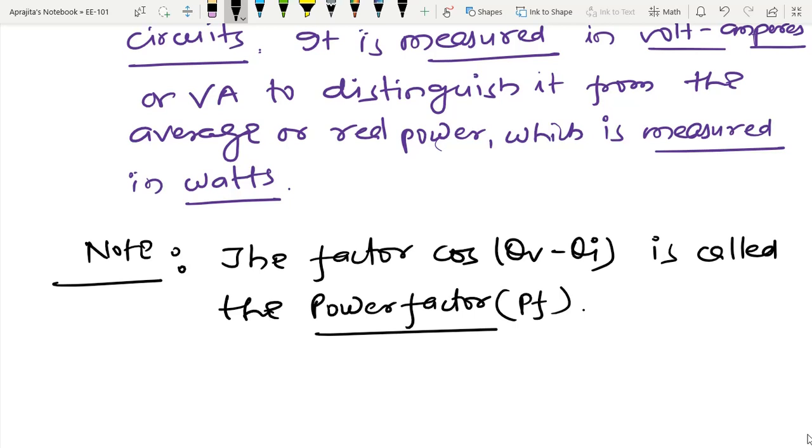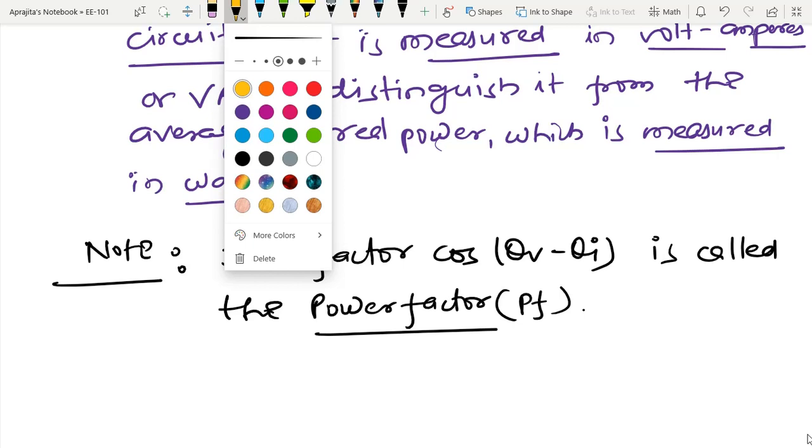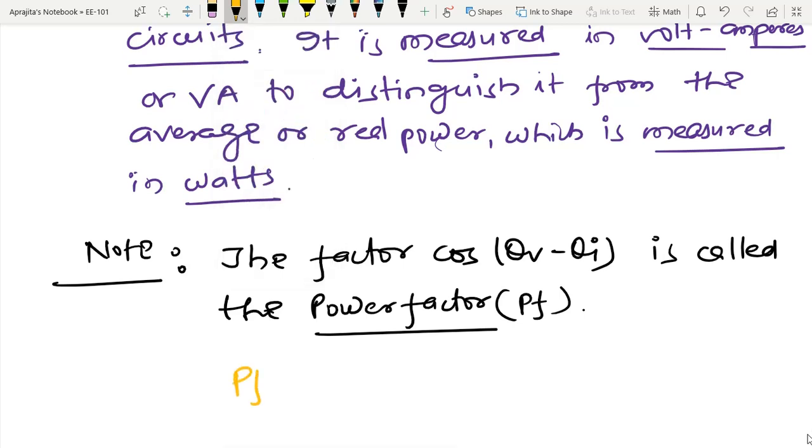So let us try to see the dimension of power factor. Power factor can also be defined like this: power factor is the ratio of the average power to the apparent power.